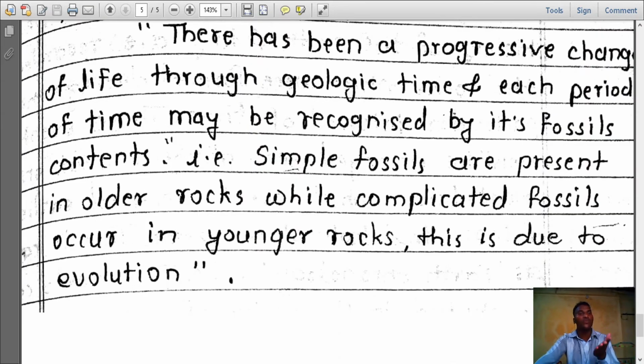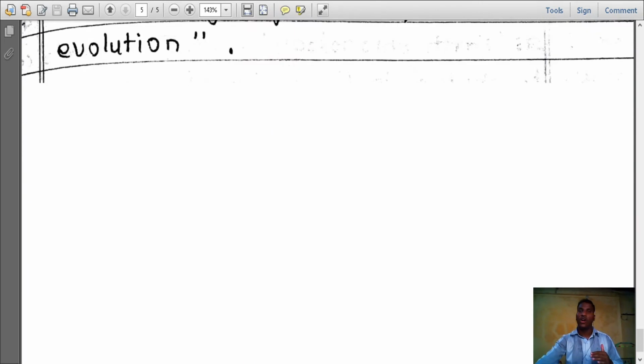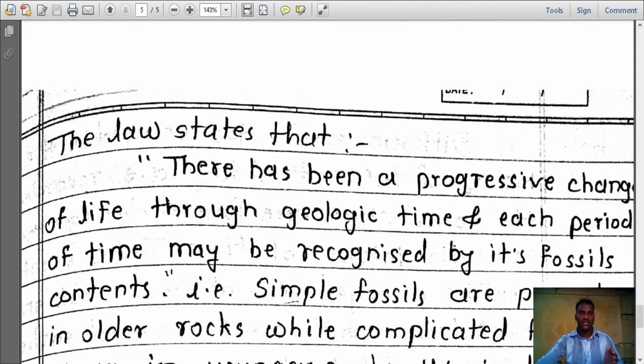This is due to evolution. The law simply states that simple fossils are present in older rocks, while complicated fossils occur in younger rocks due to evolution. Law of faunal succession.